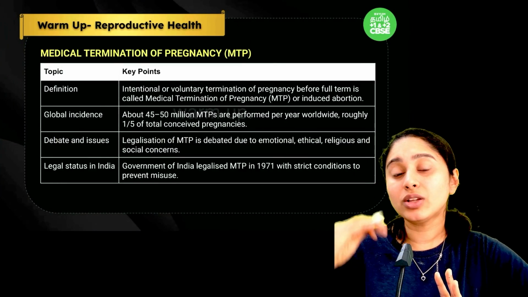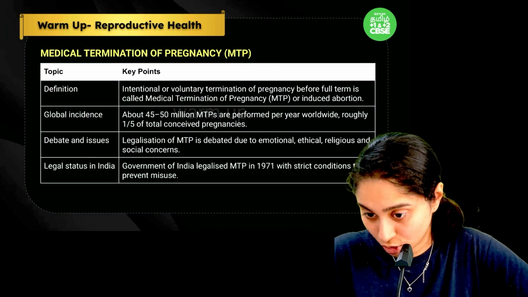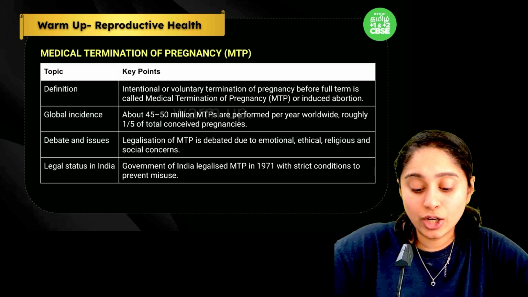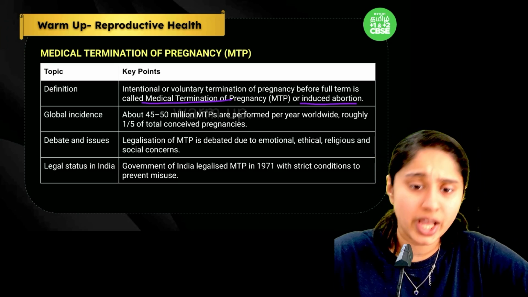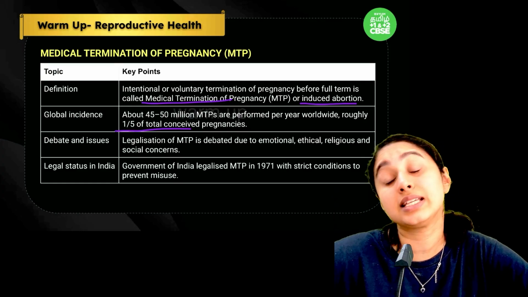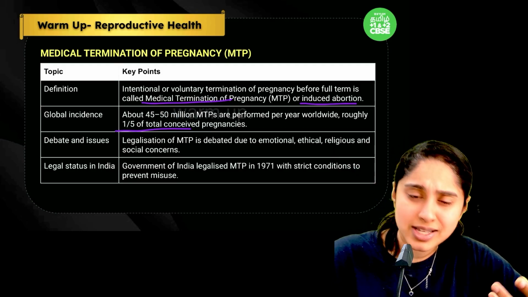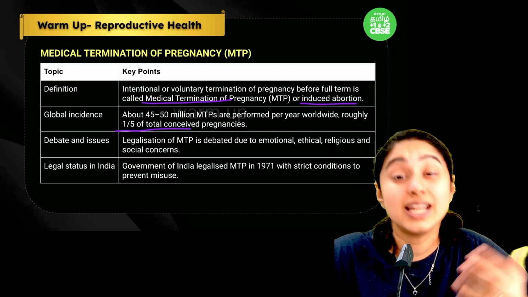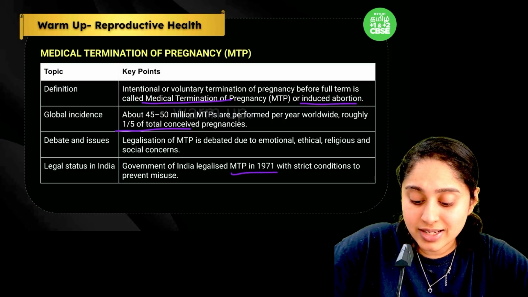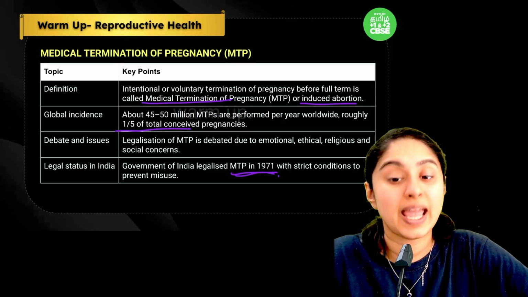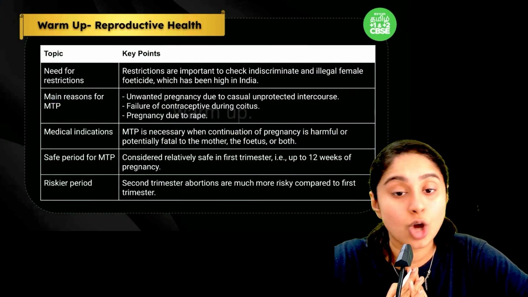Okay, now coming to the medical termination of pregnancy, when somebody does not want to carry the child full term and they want to abort the child, they can go for the medical termination, or what is called an induced abortion. Almost one-fifth of the total pregnancies in the world are aborted. Now there is a lot of debate because there are emotional reasons, ethical reasons, religious reasons, social concerns associated with this. But in India, from 1971, we have legalized MTPs with a lot of strict conditions to ensure that misuse is not taking place.